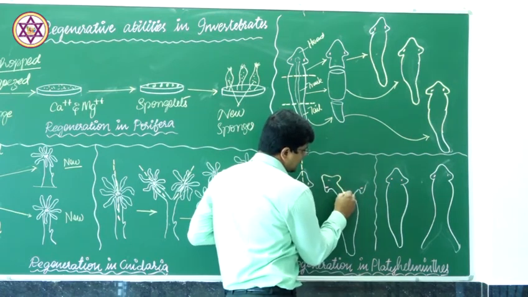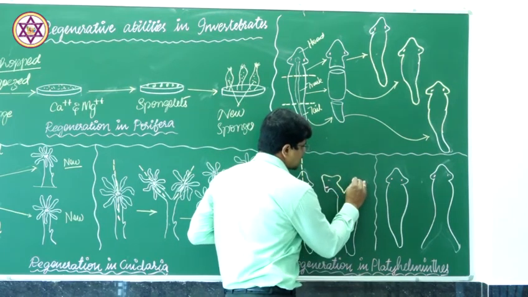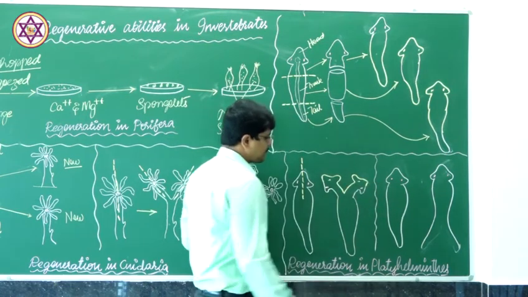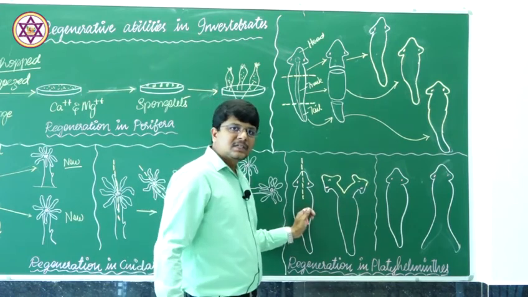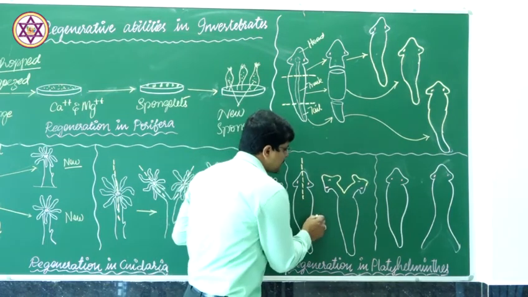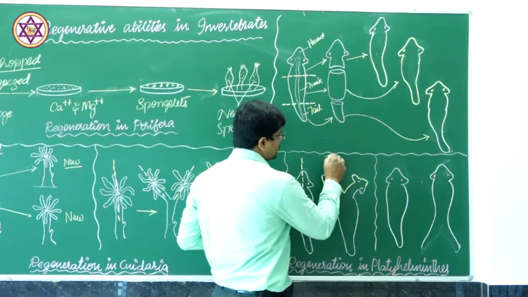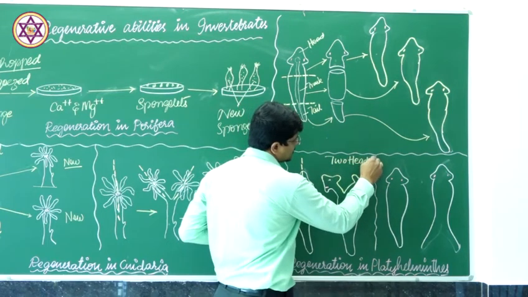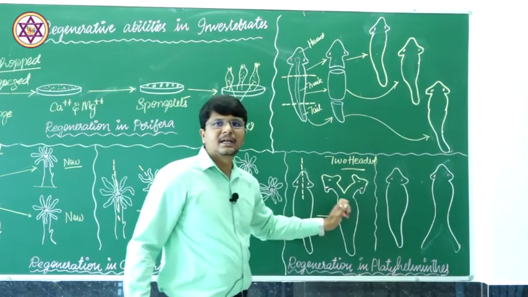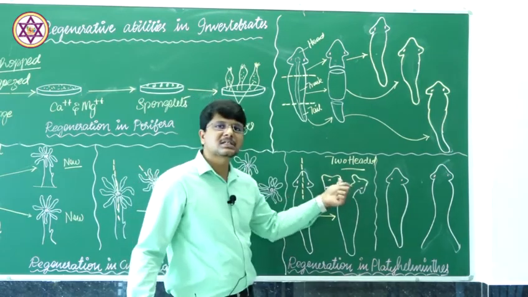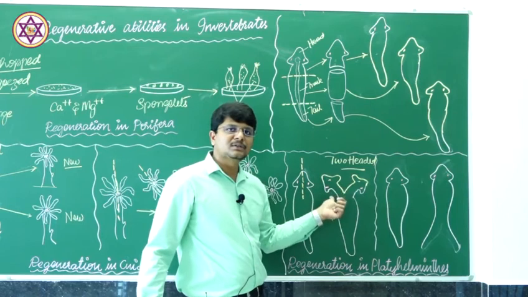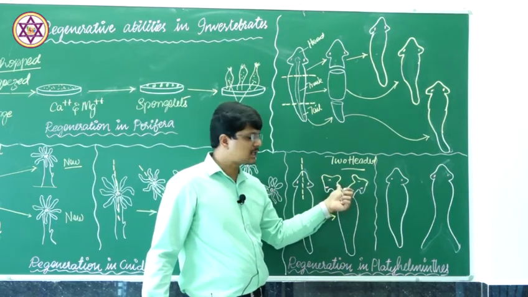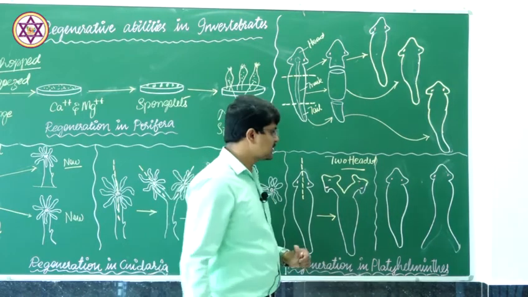Thus the right half regrows its lost half, and therefore this single individual is now converted into a two-headed individual. Once again, this is the ability of the individual to regrow its lost part, that is, the head portion is lost and a new head portion is regrown.